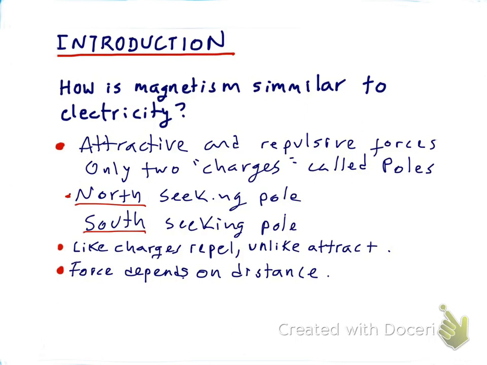The magnetic force between the poles of magnets depends on the distance. The closer the magnets are, the stronger the force, the further apart, the weaker the force, just like in electricity.